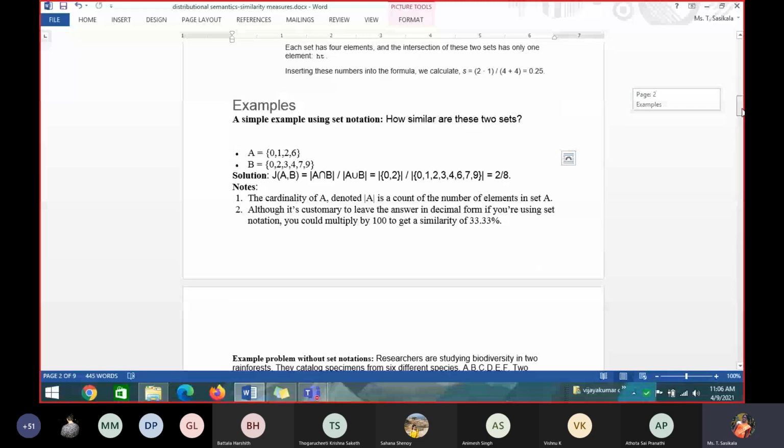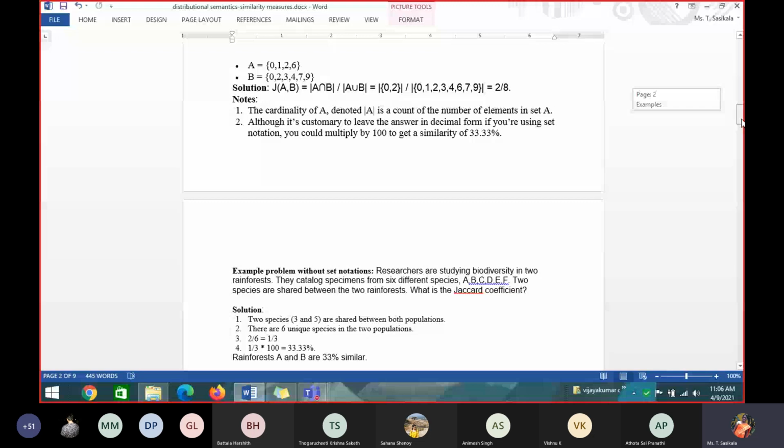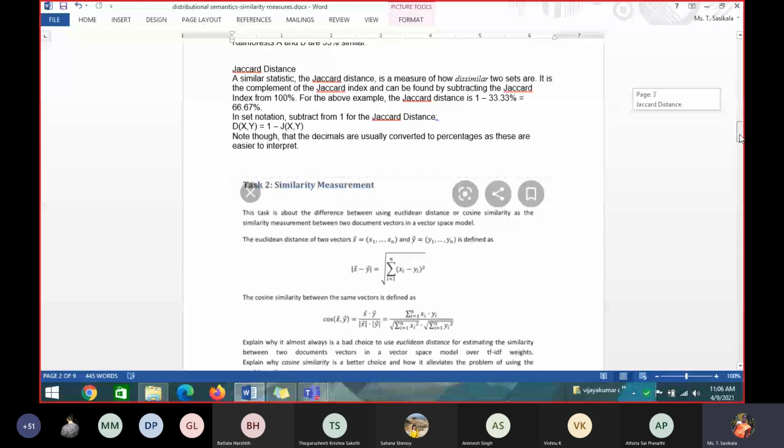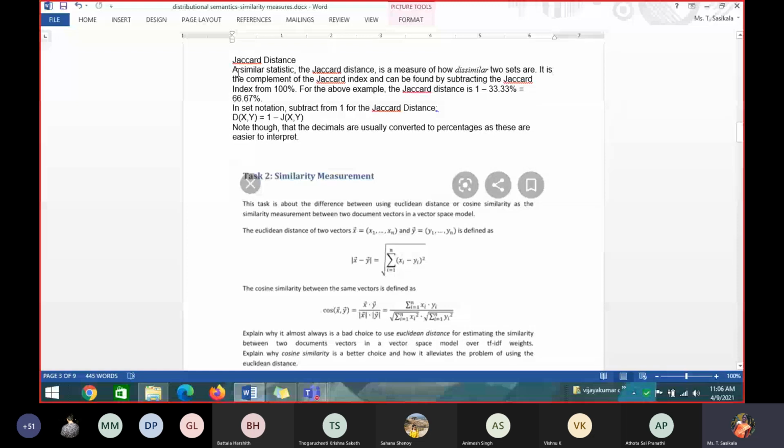Jaccard distance. It is here. Jaccard distance is a measure of how dissimilar two sets are. So what is the similarity between two sets? That is the Jaccard coefficient.